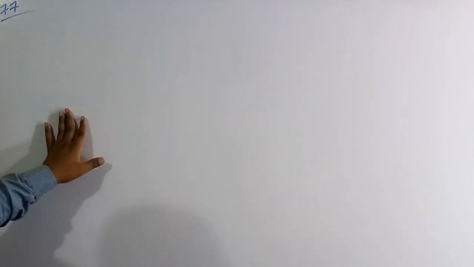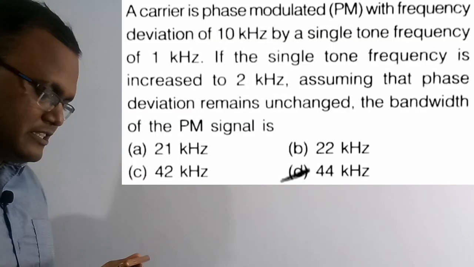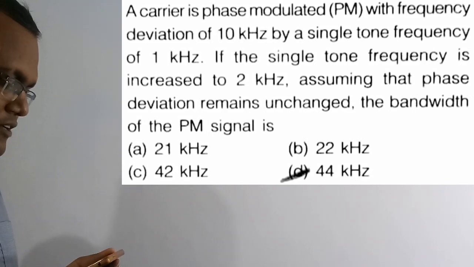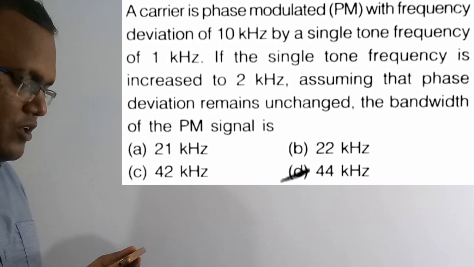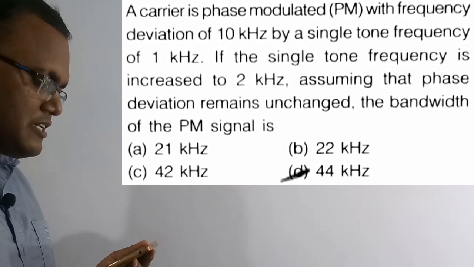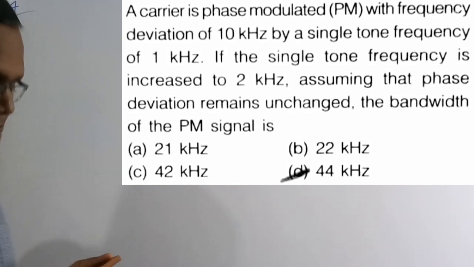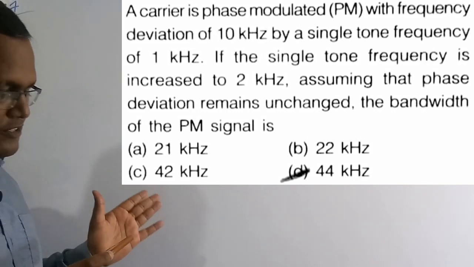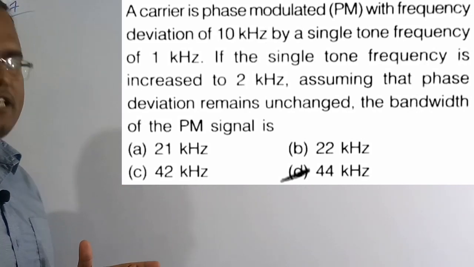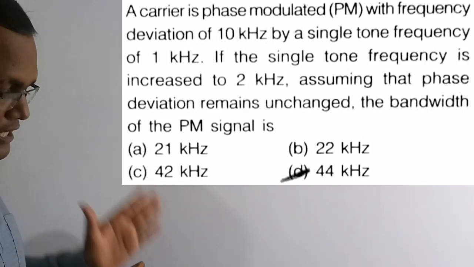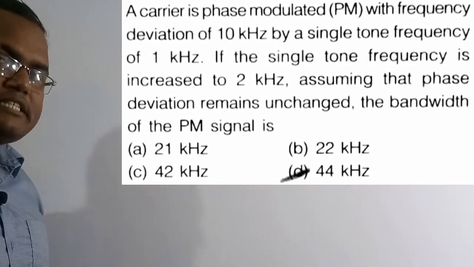Now we are going to solve the 77th question. A carrier is phase modulated with frequency deviation of 10 kilohertz by a single tone frequency of 1 kilohertz. If the single tone frequency is increased to 2 kilohertz, assuming that phase deviation remains unchanged, the bandwidth of the PM signal is? In the first case, the frequency deviation delta F is equal to 10 kilohertz, and the single tone frequency, meaning the message signal frequency, is 1 kilohertz. If the frequency of the message signal is increased to 2 kilohertz, then what is the bandwidth?